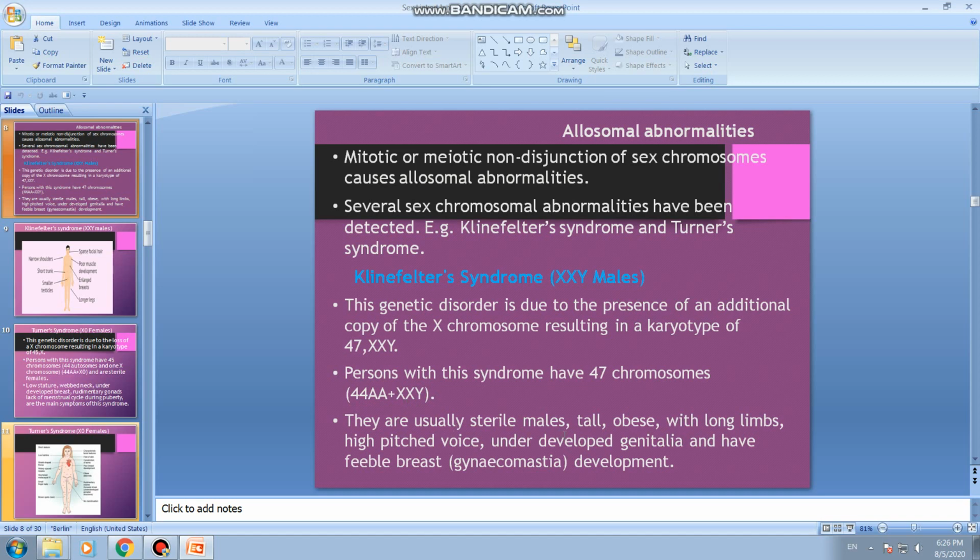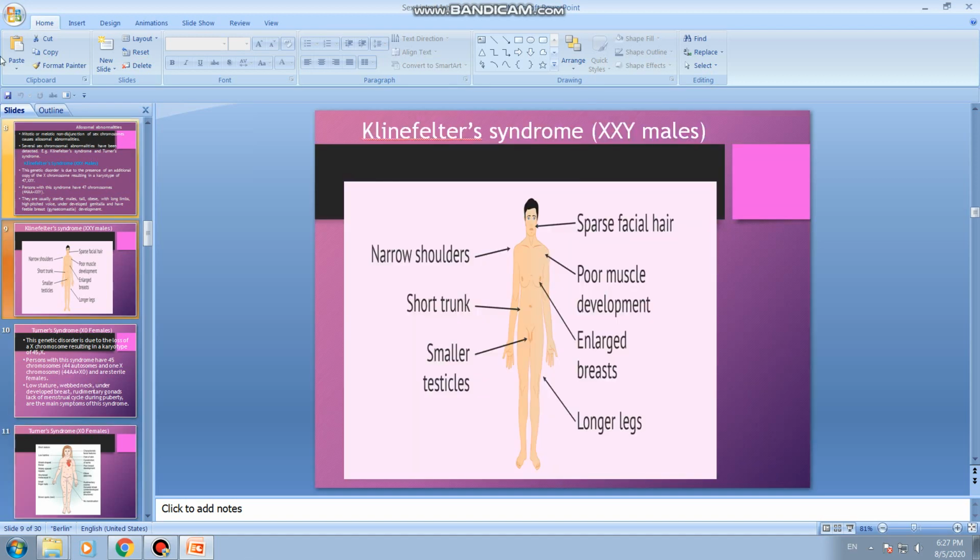They are usually sterile males. Males are sterile, they cannot reproduce. They are tall, obese with long limbs, high-pitched voice, underdeveloped genitalia and have feeble breast development also, or gynecomastia development. Okay, though males, these are the symptoms. And before we discuss the other syndrome, this is the diagrammatic representation of Klinefelter syndrome with symptoms.